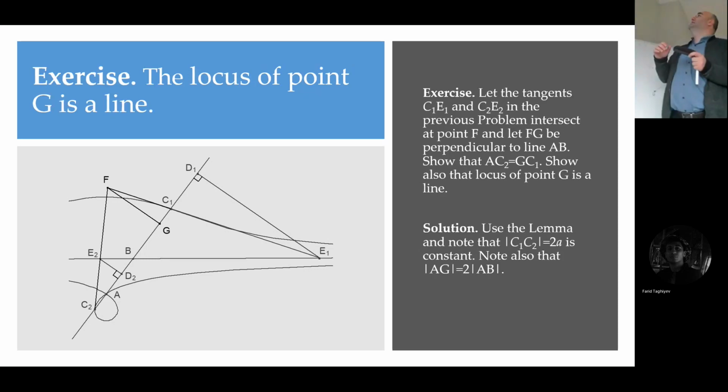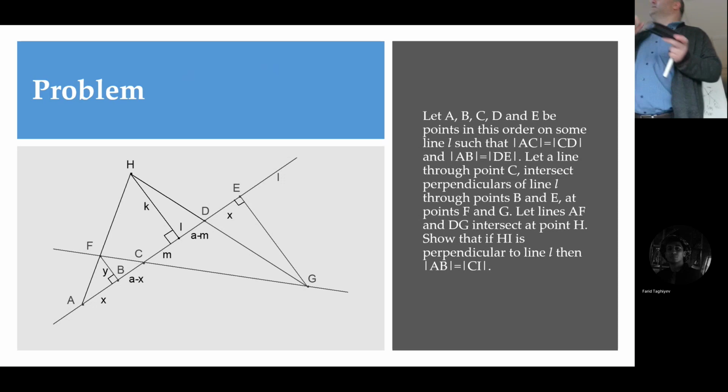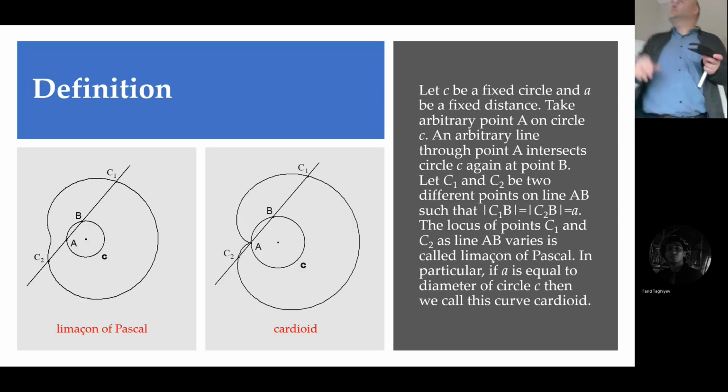There we can also solve some interesting examples. For example, we can show that if you draw a perpendicular from F, there will be a point G, and surprisingly, the locus of point G is a line, so it is always at the same distance from this line. Another interesting property of Nicomedes conchoid, which we obtained for free. Without much effort, we found an interesting property of the conchoid. This is an elementary example that I used for it.